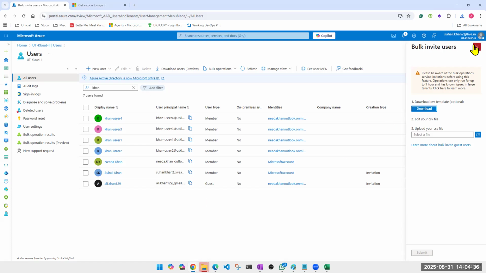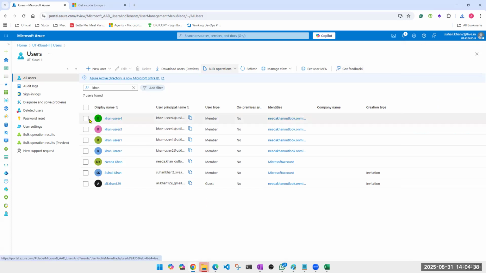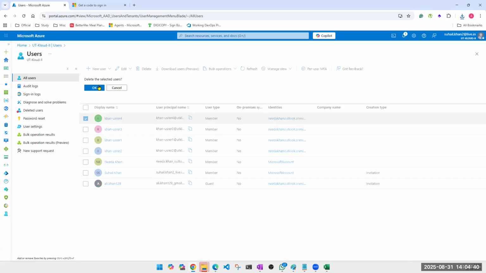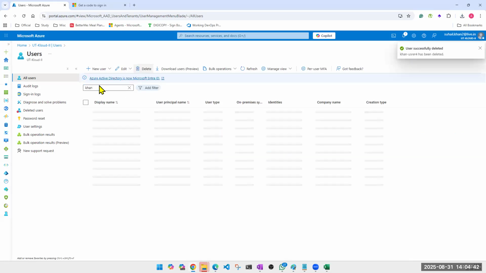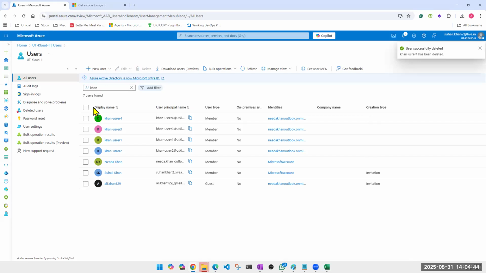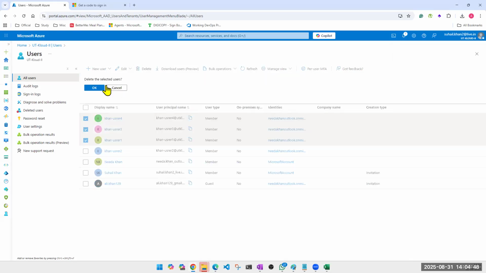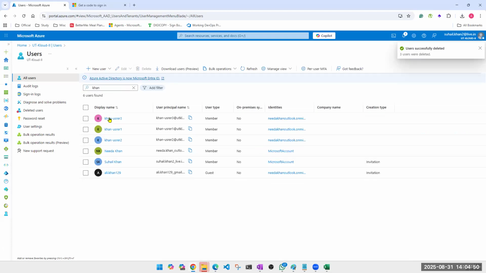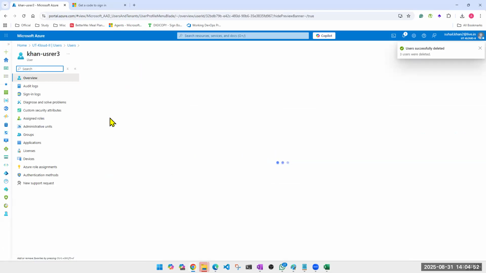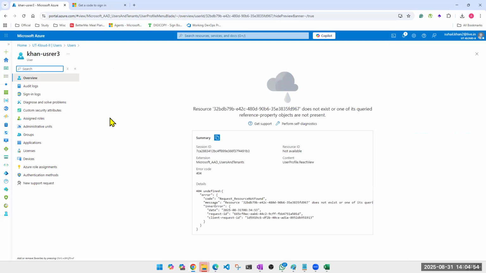Now, deleting individually is very simple. Just click on this user, delete. As long as you have sufficient access, global admin or user admin, you'll be able to delete it. I want to delete multiple users, delete it. Reset password, click here. Okay, why is it happening, guys?